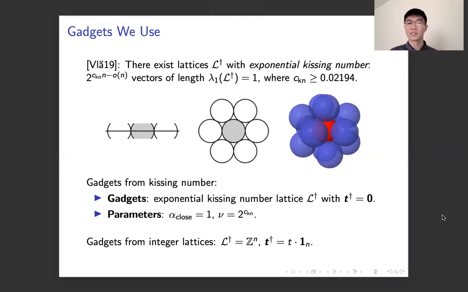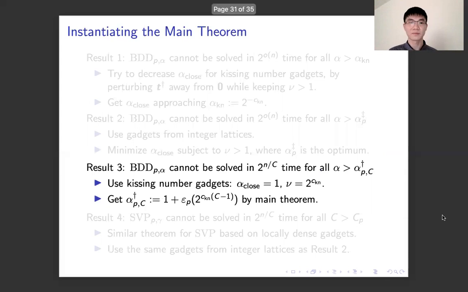Moreover, we also use gadgets from the integer lattices by setting L dagger to be Z to the n and T dagger to be the all-half vector. This is similar to what we've seen on the previous slide. Using these locally dense gadgets, we instantiate our main theorem and get our results.